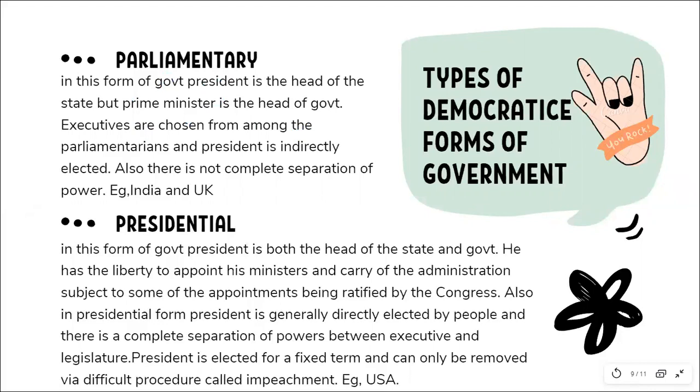Next thing is that the president is indirectly elected, right? The president is indirectly elected through the elected representatives of the people. So the elected representatives of the people later on elect the president, right?